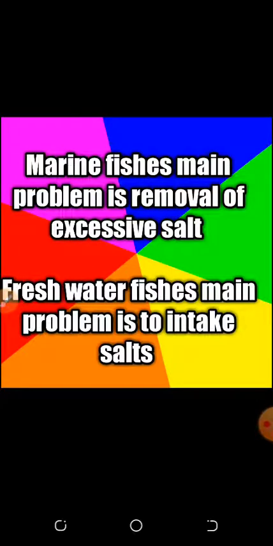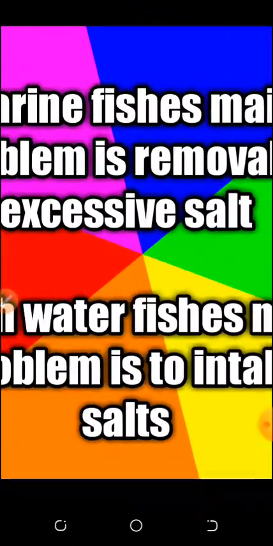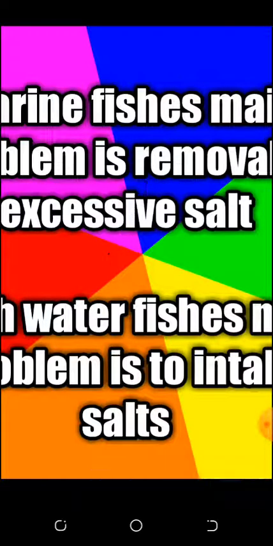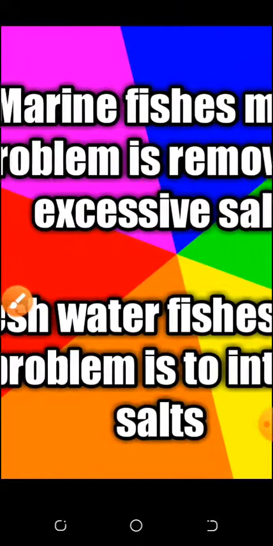So students, I was just telling you about marine fishes and freshwater fishes, and how they behave. What is the problem of marine fish? Yes, marine fish have the problem that they have excess salts in the body.